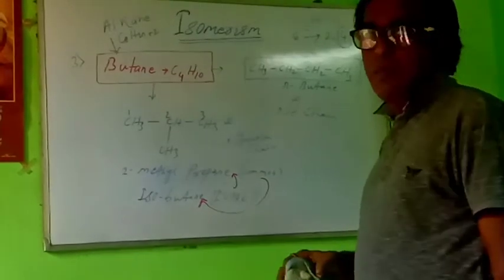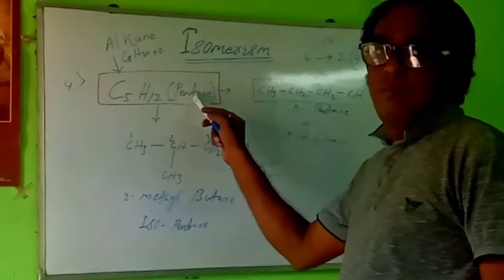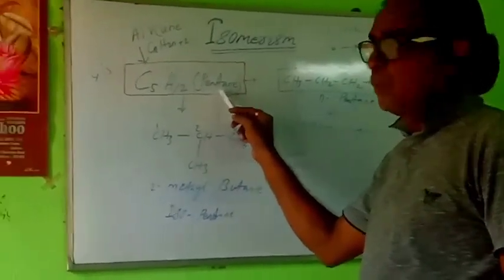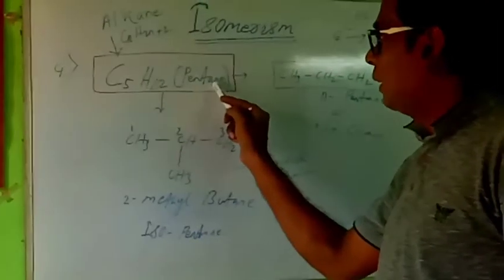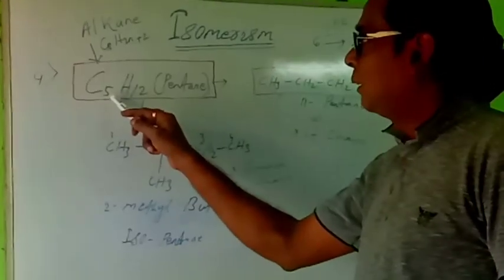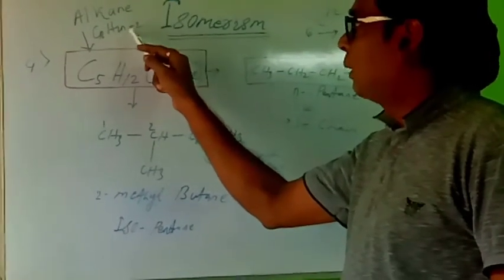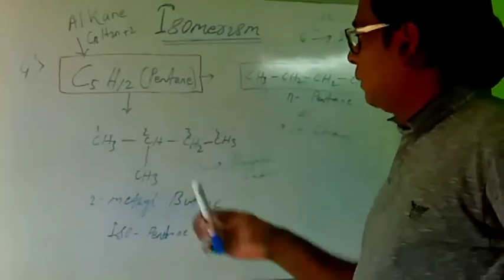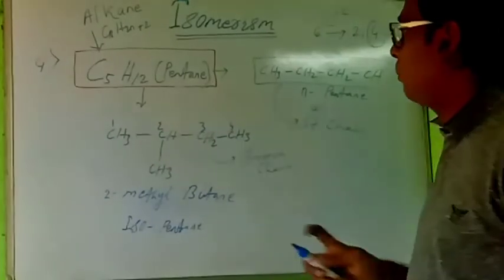Let us go to the next one. See, next I have taken pentane. It is an alkane. What is the formula for pentane? C5. Pent means 5. Pentane, alkane group. Pentane general formula is C5H12, according to the formula CnH2n plus 2. N equal to how much? N equal to 5. Now this single compound, how many parts can you see it decomposed into?